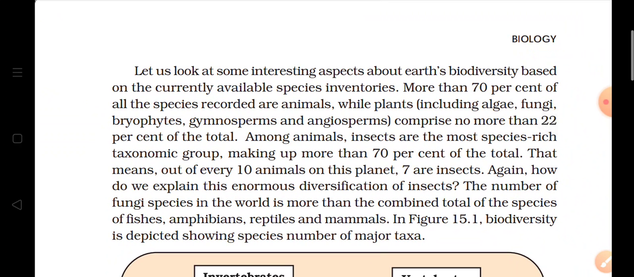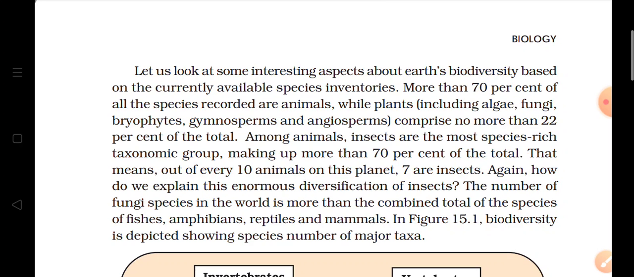Now let us have a look at an interesting aspect of Earth's biodiversity, and that is the number of organisms present on the Earth. More than 70% of all the species recorded are animals, whereas plants, which include algae, fungi, bryophytes, gymnosperms and angiosperms, comprise more than 22% of the total. Means 70% are animals, 22% of the total are plants.